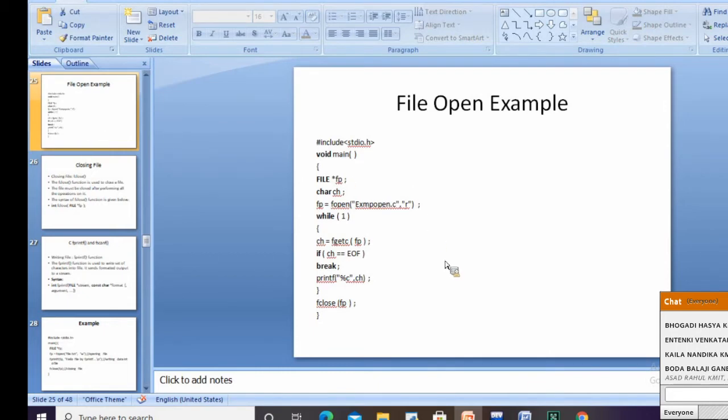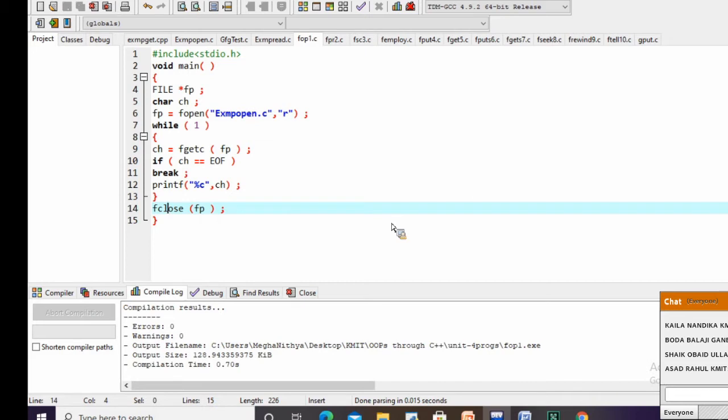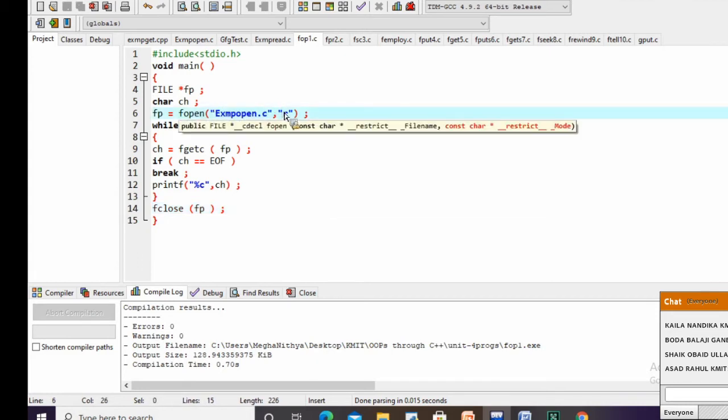Somebody is asking once again. Okay, we'll have it once again. This is my program here. In this program, I am trying to read one file. The name of the file is example open.c. I want to open this file in read mode.